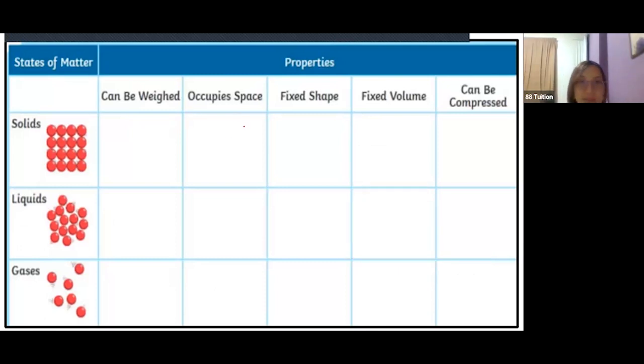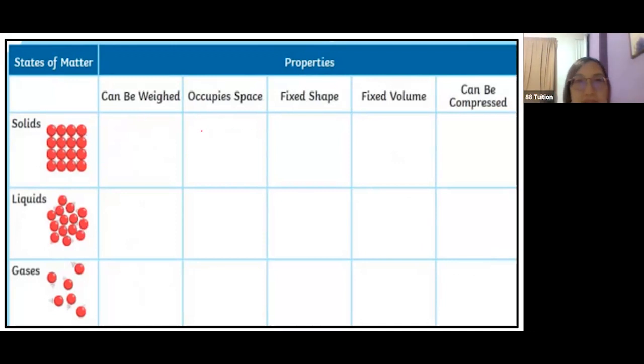Now, what can be weighed? Can I get someone to unmute yourself and tell me solid, liquid, gas? Or you type into the chat. Everyone tell me which one can be weighed. Solid, liquid, gas. If you think the answer is only solid and liquid can weigh, can you type SL? If you think only liquid and gas can be weighed, you type LG. Can you type the answer into the chat? Which one can be weighed? Good job, Nash. Right, the rest, which one can be weighed? That means which one have mass?